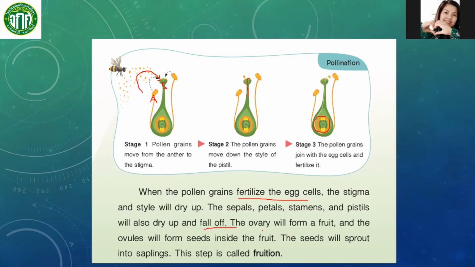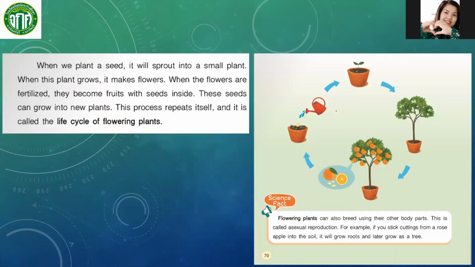Okay, the ovary will form a fruit, and the ovules will form seeds inside the fruit. These seeds will sprout into saplings. This is called fruition. Okay, go to page 70.